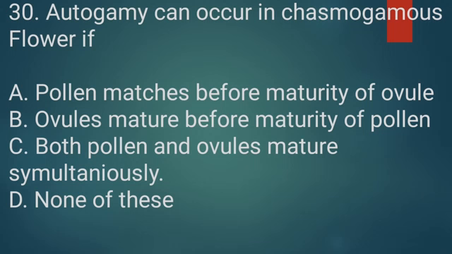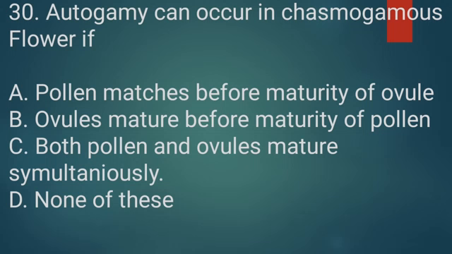Here we should know the meaning of autogamy and chasmogamous flower. Autogamy is nothing but pollination within the flower. Chasmogamous flower means here anther and stigma are exposed. Pollen and ovule should mature simultaneously and the anther and stigma should lie close to each other.